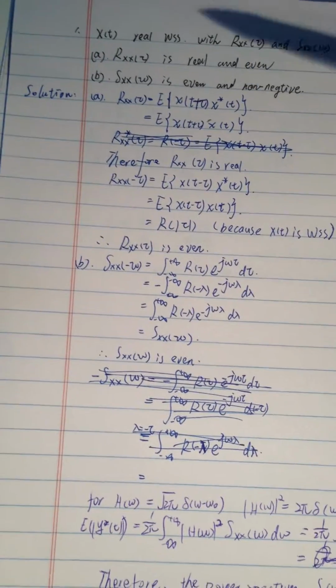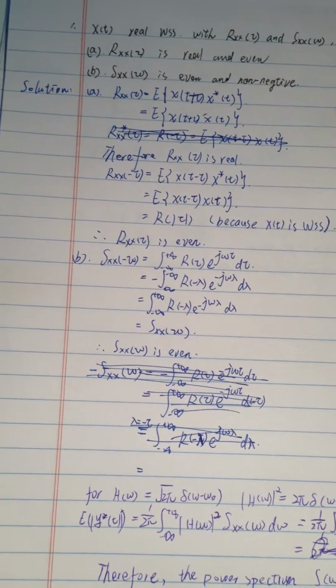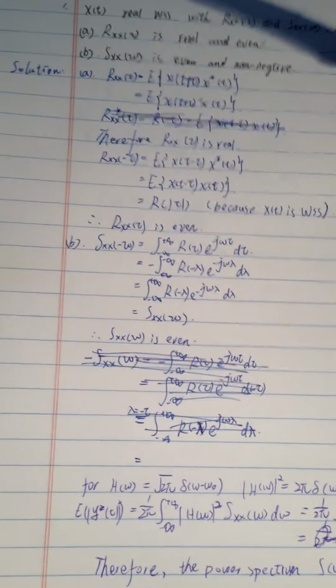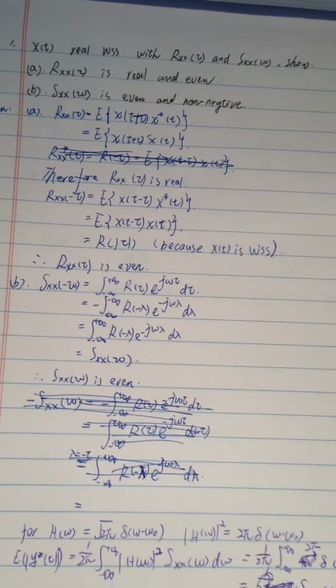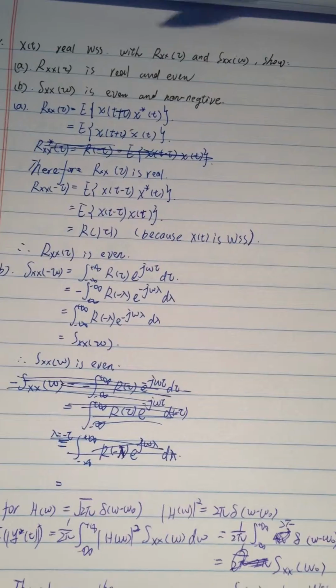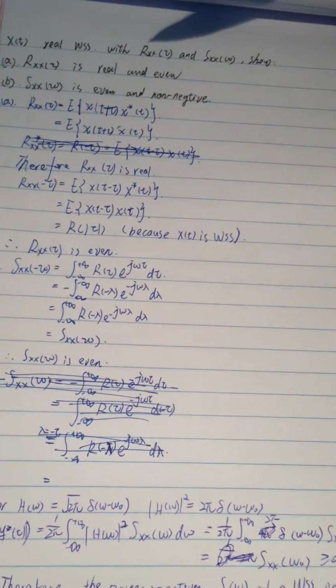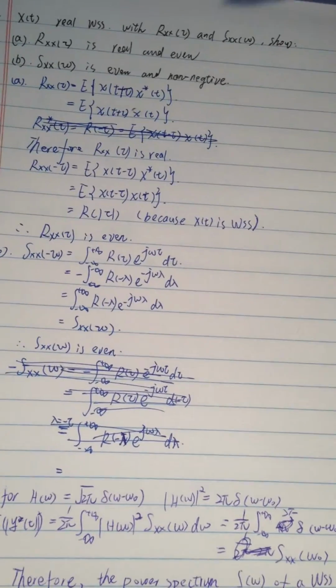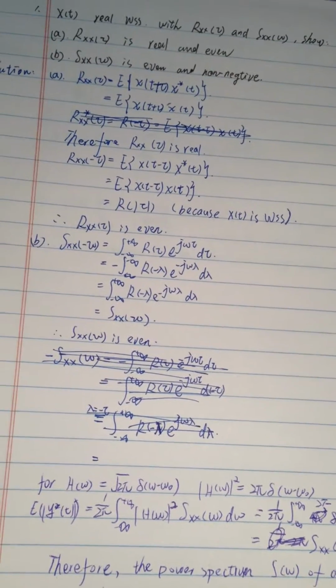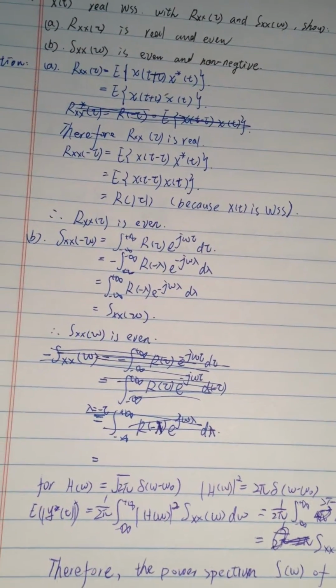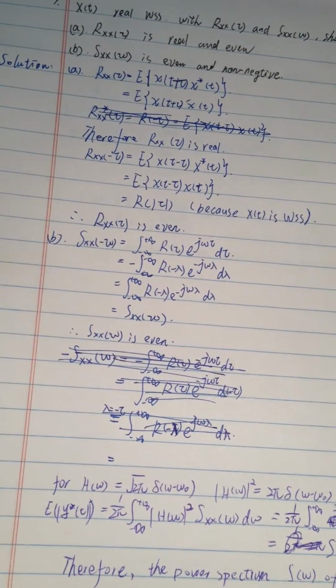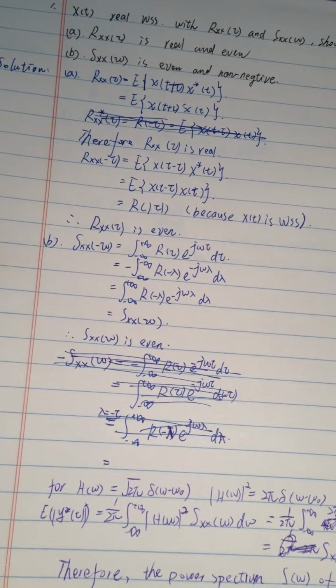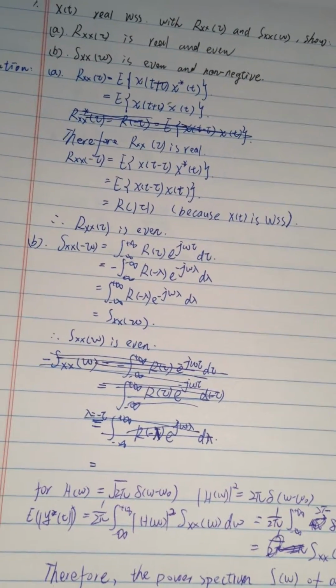For the first question, we want to prove that when X(t) is a real WSS process, it has an autocorrelation function R and a power spectrum function S, and we need to show that R is real and even, and S is also real, even, and non-negative.